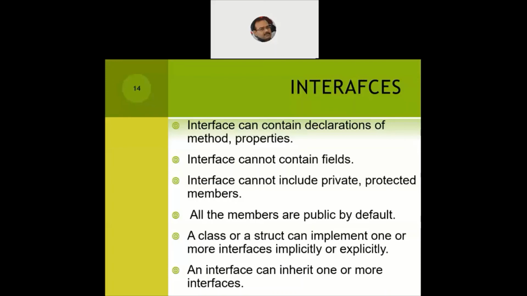First important thing, all the members should be public by default. Second, they cannot contain fields. Third, an interface supports inheritance, so it can inherit from one or more than one interface. And another important point, a class or a structure can implement one or more than one interface, either implicitly or explicitly. So these are a few of the very important properties of interfaces. And why interfaces? Because both Java and C# do not support multiple inheritance, so they provide a better concept called interfaces.